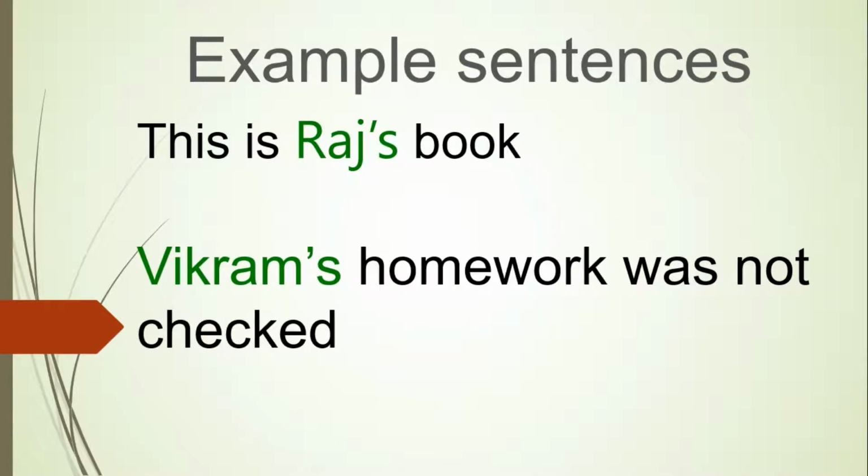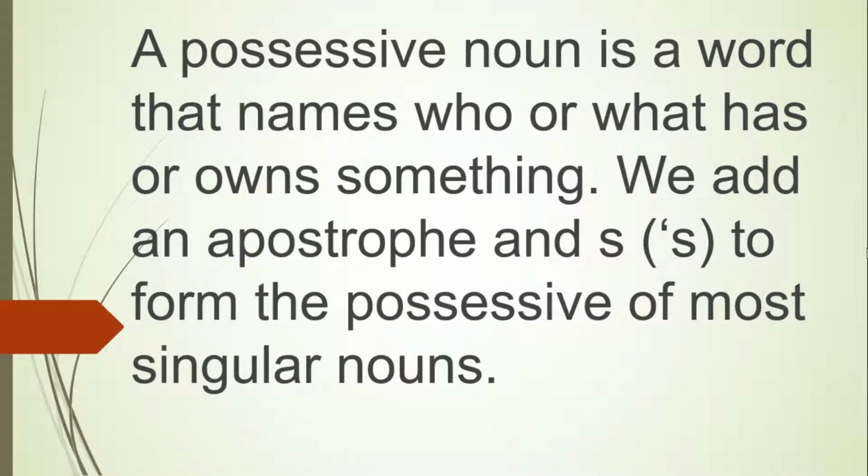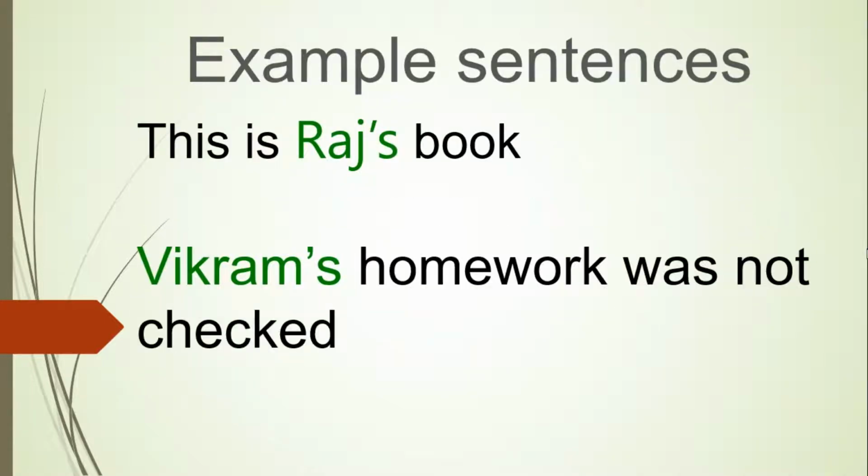This is Raj's book. So what does the explanation tell me? It is a word that names who or what has or owns something. This is Raj's book. Whose book is it? It is Raj's book. So now you understand what a possessive noun is.